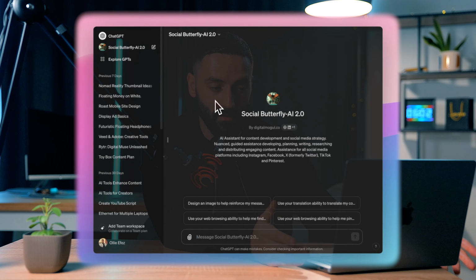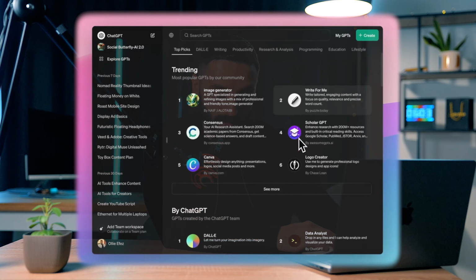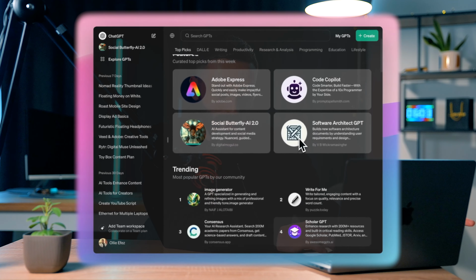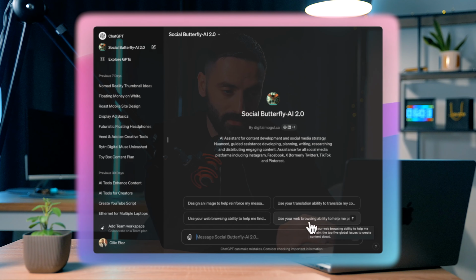So in ChatGPT, if you didn't know this already, people are building their own highly specialized assistants to help you achieve specific tasks. And Social Butterfly 2.0 is a dedicated assistant for content development and social media strategy. It's able to give nuanced assistance for planning, writing, researching, and even distributing content. Sounds perfect for what you might need as a content creator. Let's say you've got a channel, but you didn't really put much thought into your social presence. It's never too late. Let's dive in and see a few examples.